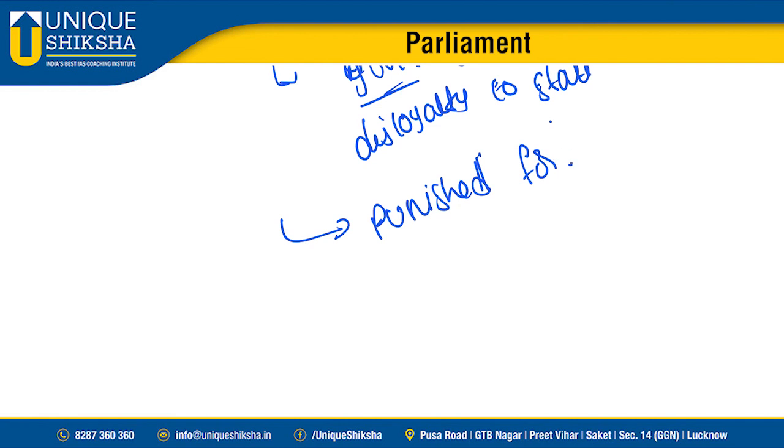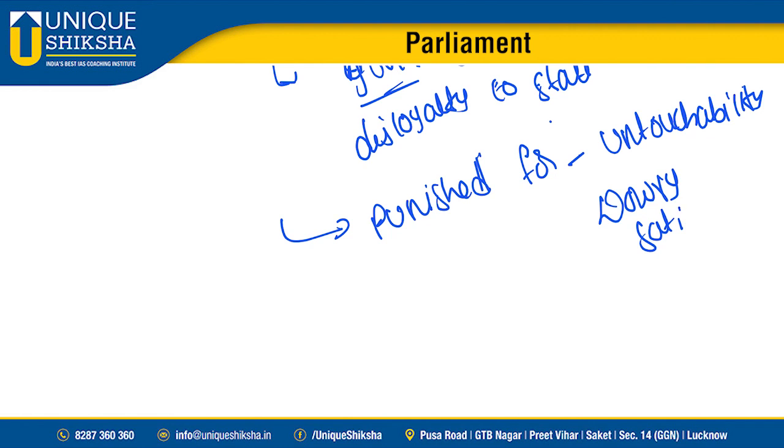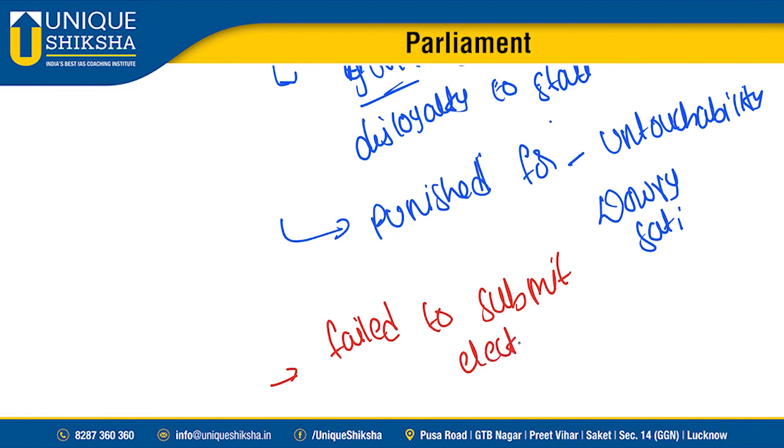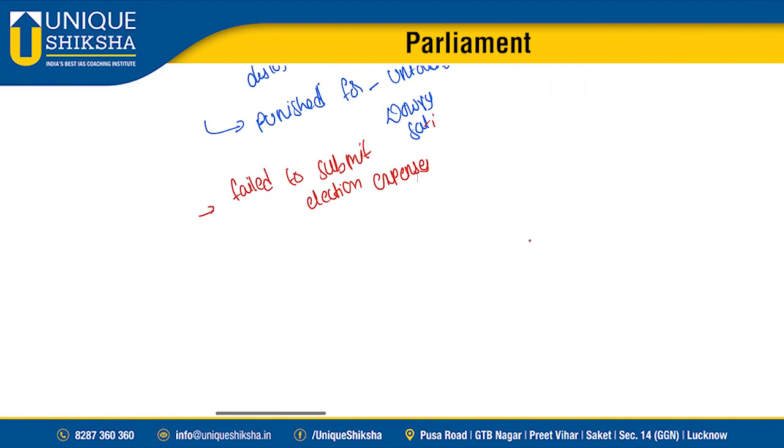If you have been punished for crimes like promoting untouchability, dowry, sati, and all these things, you can't contest elections. And most importantly, if you fail to submit your election expenses, all these are the grounds mentioned under the Representation of the People Act.